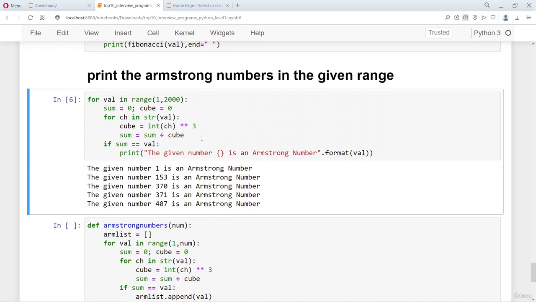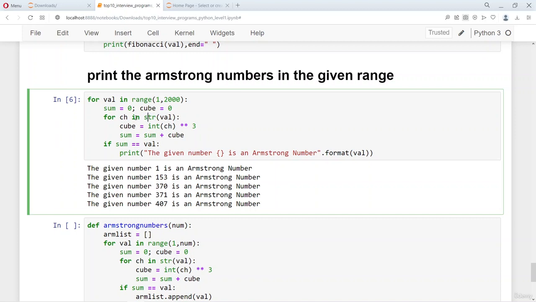So how do you generate that? Very easy, because every number is a string, and therefore you consider every number here. For every number that you generate in the range 1 to 2000, you convert it into a string.